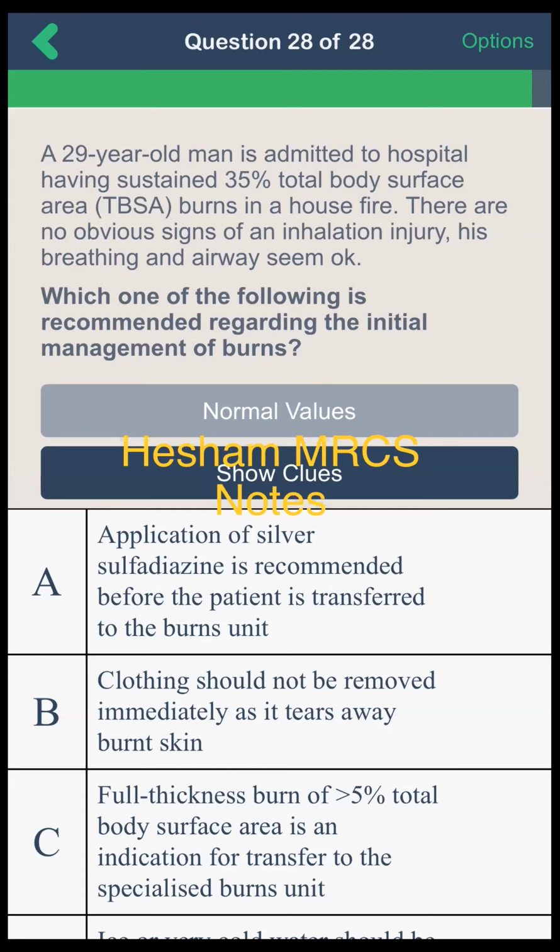A, application of silver sulfadiazine is recommended before the patient is transferred to the burn unit. B, clothing should not be removed immediately as it tears away burn skin. C, full thickness burn of more than 5% of the body surface area is an indication for transfer to the specialized burn unit. A and B both wrong.